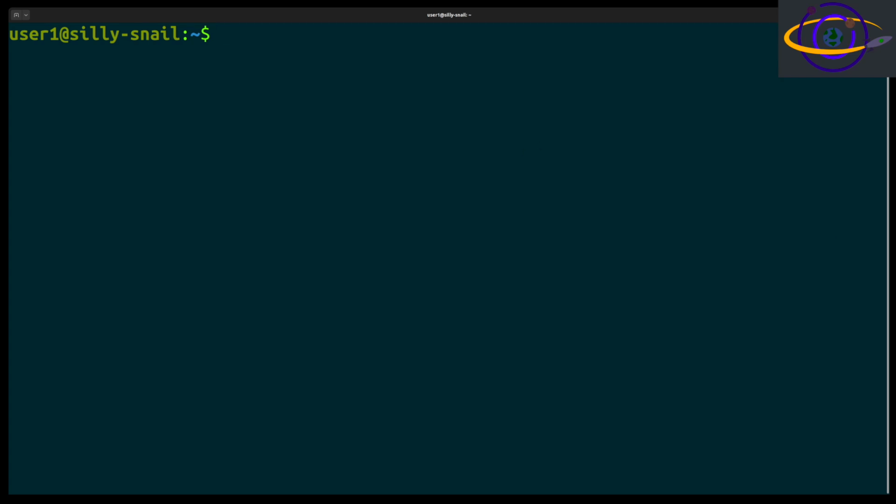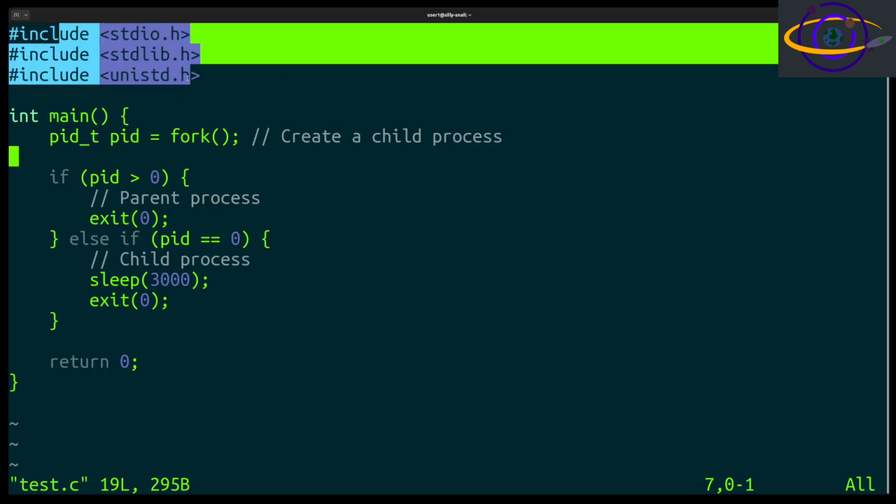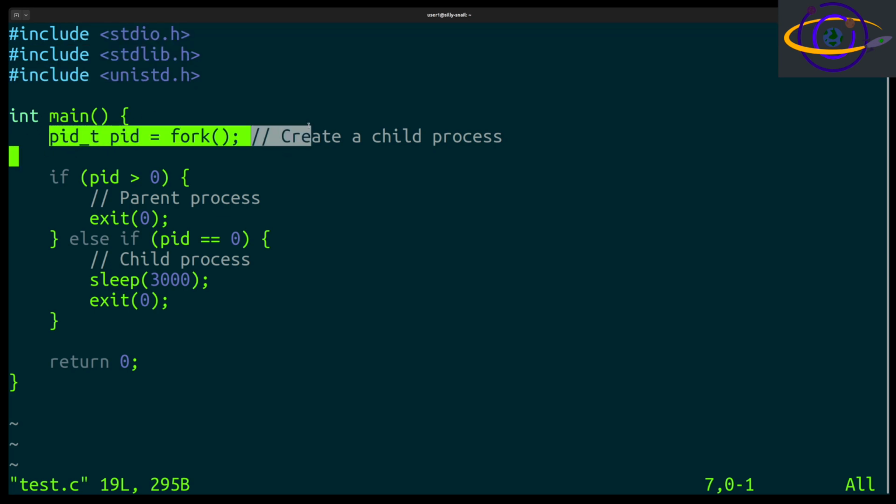So anyways, let's take a look at an example of how a child process might be created. Let's take a look in our current directory. We have one file, a C file. Let's edit this. We're not going to really edit it, just look at it. We have some header files included here, nothing important, so ignore that. We're calling fork, right? And fork will split the process into two processes, one the parent and one the child. And the child process begins running right at the next line, right after the call to fork.